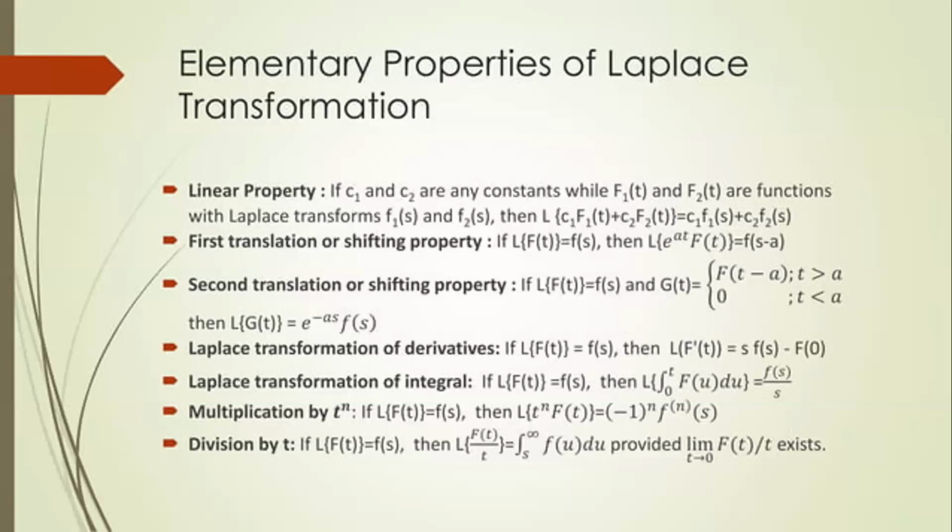Multiplication by t power n. If L of f of t equals F of s, then L of t power n f of t equals minus 1 whole power n, times the nth derivative of F with respect to s. Division by t. Multiplication is done in the case of derivatives and division is done in the case of integral properties. If L of f of t equals F of s, then L of f of t by t equals the integral from s to infinity of F of u du, provided the limit of f of t by t as t tends to 0 exists.